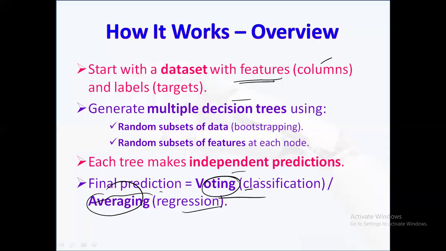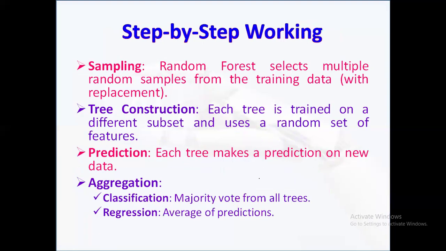Next, we'll see the step-by-step working principle of this random forest. The first step: the working of random forest can be broken into several clear steps. The algorithm randomly selects different subsets of data from the training set using the method called bootstrapping.